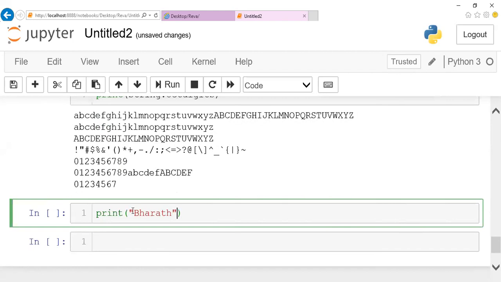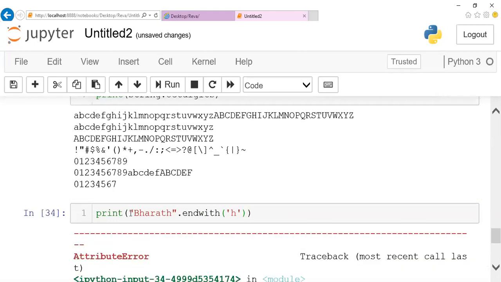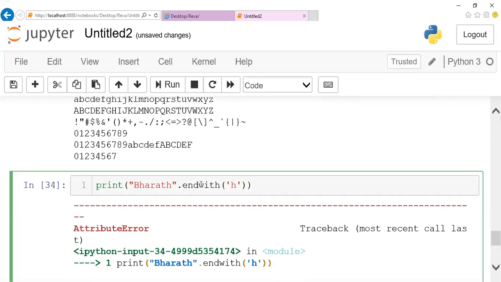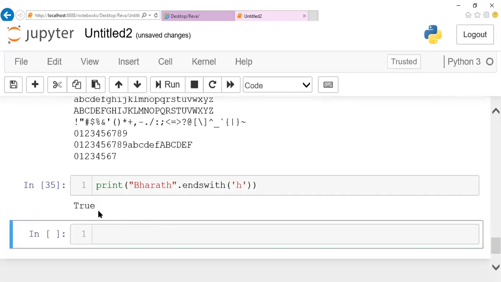I want to check whether this particular name ends with h. If it is ending with h, this will return only a Boolean value, true or false. Yes, I missed the word endswith here. Endswith h, so it will give you true.